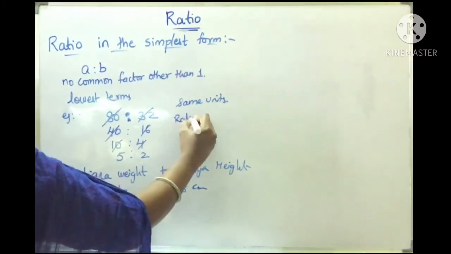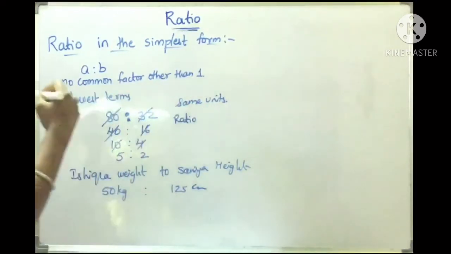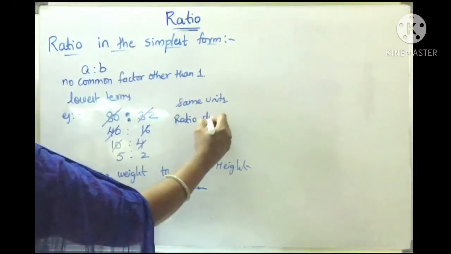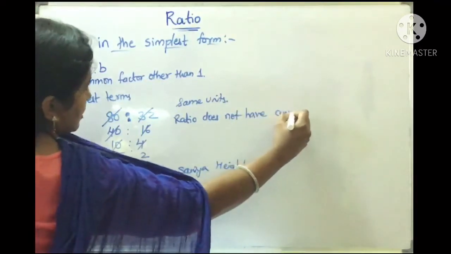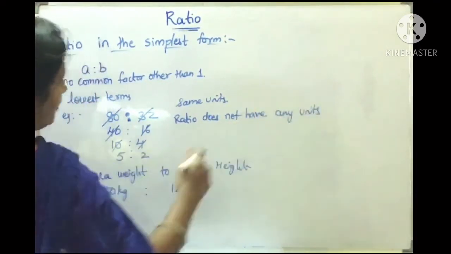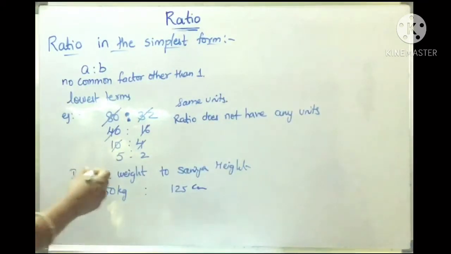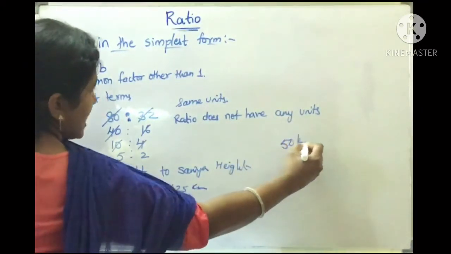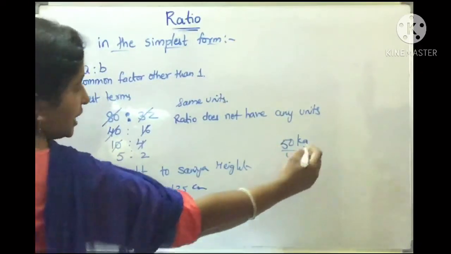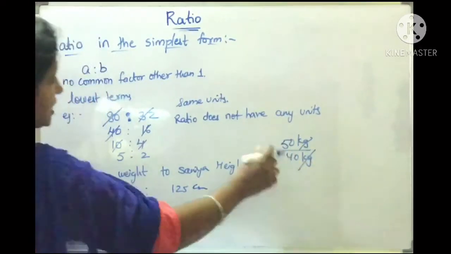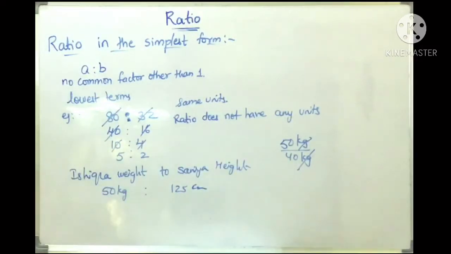Very important point: ratio does not have any units. Why? Because we are comparing the same quantities. Just now, Ishika's weight is 50 kgs and Sania's weight is 40 kgs. Here we are comparing the same quantities, kgs. Here kgs get cancelled. That's why a ratio will not have any units.